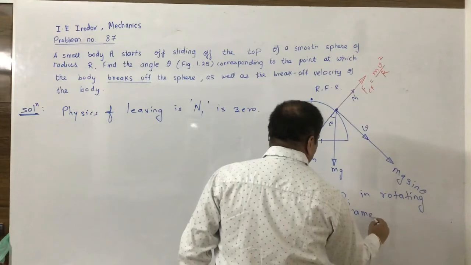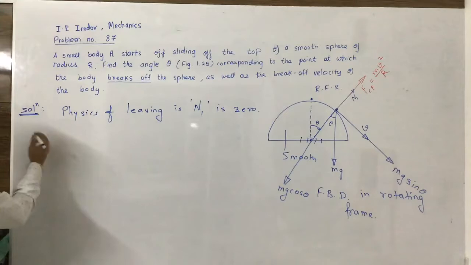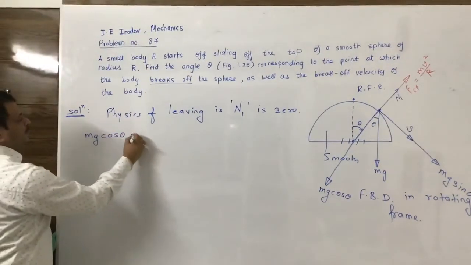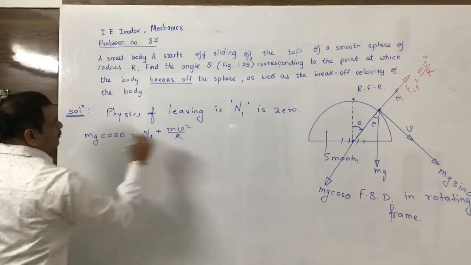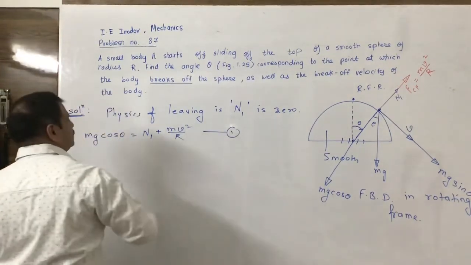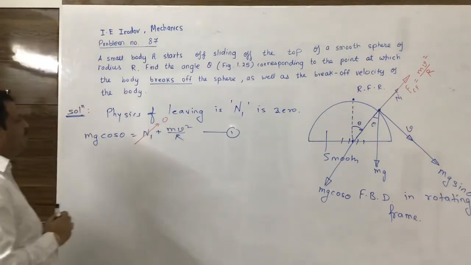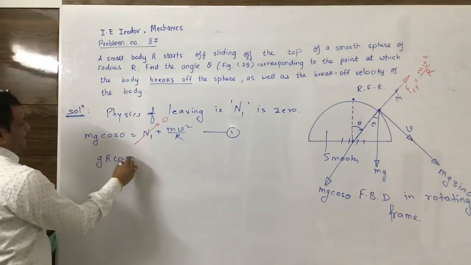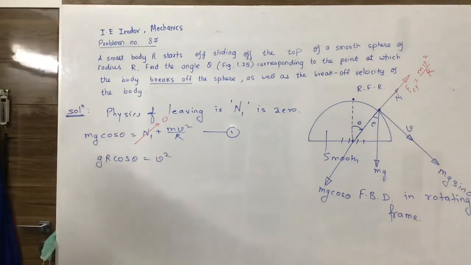Once we draw this FBD, we can write the equation of equilibrium in the rotating frame: sum of forces radially inward is equal to sum of forces radially outward. Once this is done, we impose the condition that the normal reaction becomes 0. Now g R cos theta is equal to v square. This is one expression that we are having here.